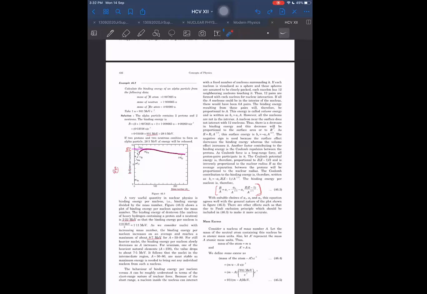Understood? Somewhat. Okay. Don't worry, I can write. So start from here, the behavior of binding energy. You can read it later on. You read it yourself. Let me explain quickly.